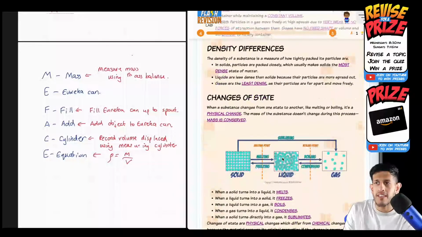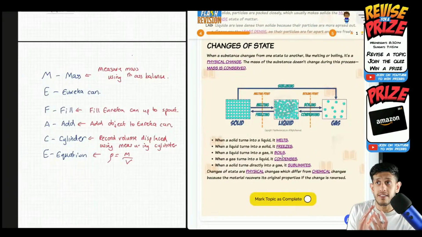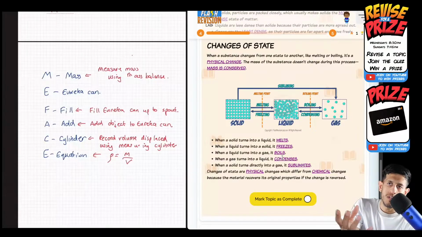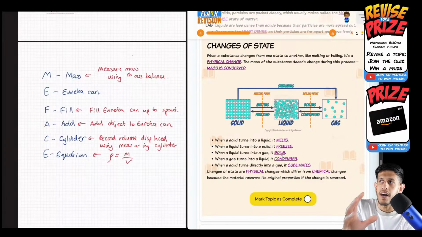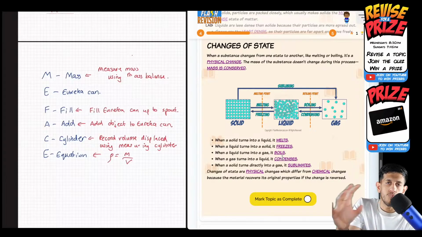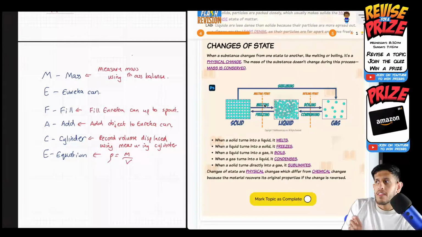And then we look at the changes in state when you go from one state to the next. Okay. So the perfect example to remember this is water. When water's solid, it's ice. Ice turning into water, it melts. That's melting. That's covered here. Yeah. The melting point of water.